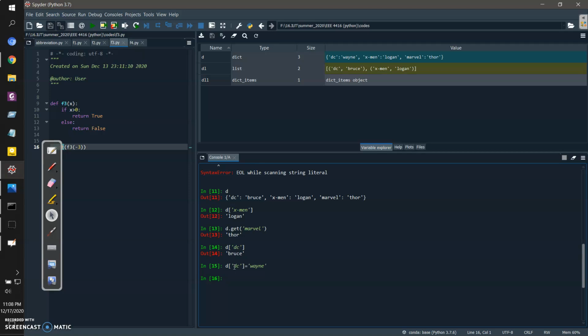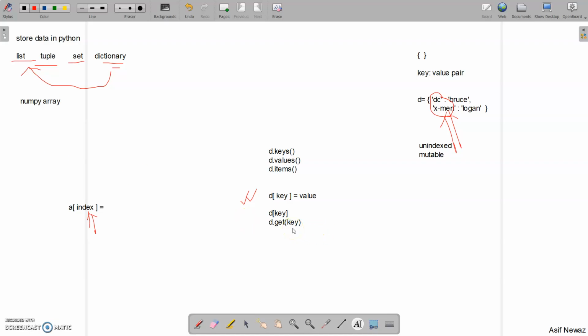One other thing, if you notice here, is that I cannot use the same key twice. As you can see, I used this method d of DC equals Wayne, but this DC key was already in the dictionary. So when I assign a new value to that key, it is overwritten. That means I cannot use the same key twice or thrice. In a list we could use the same value again and again. There can be multiple appearances of the same value, but there cannot be multiple identical keys in a dictionary. I hope you got the idea.